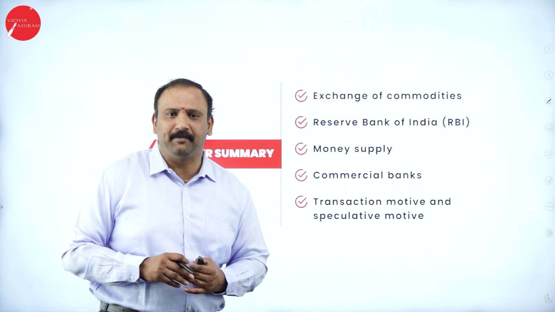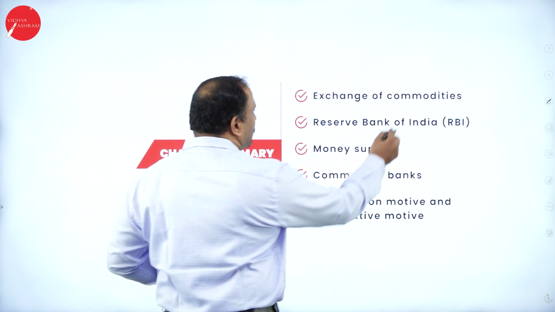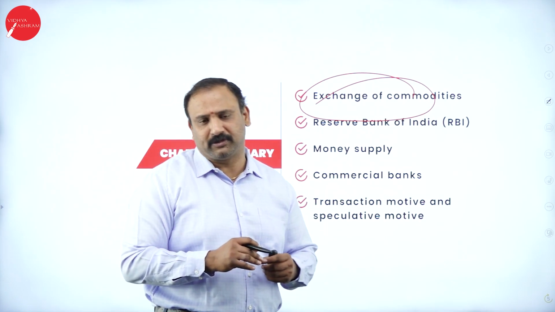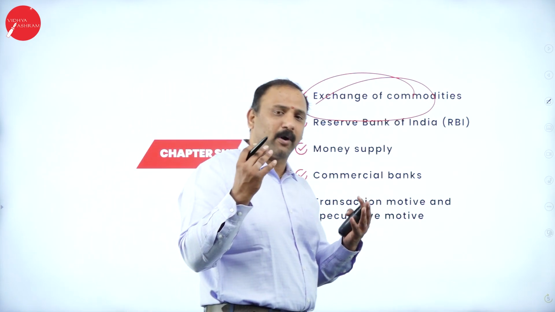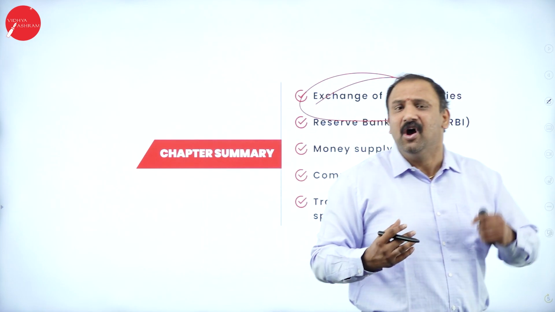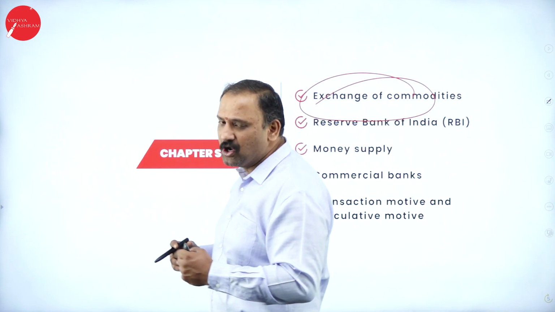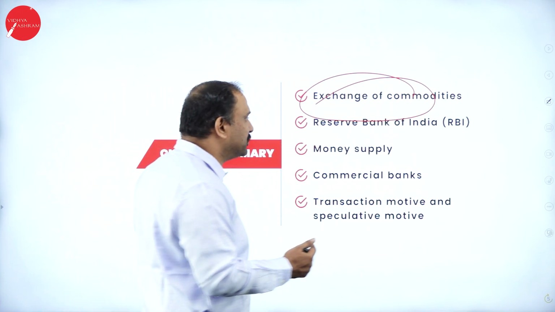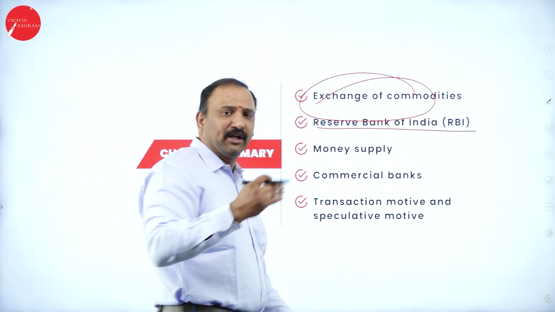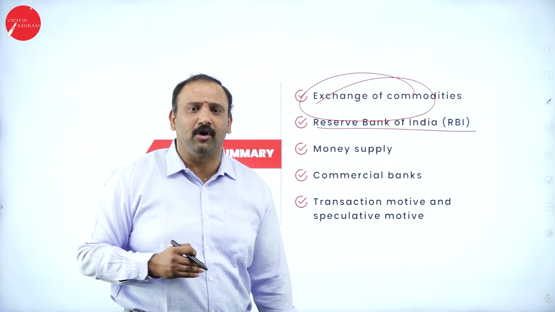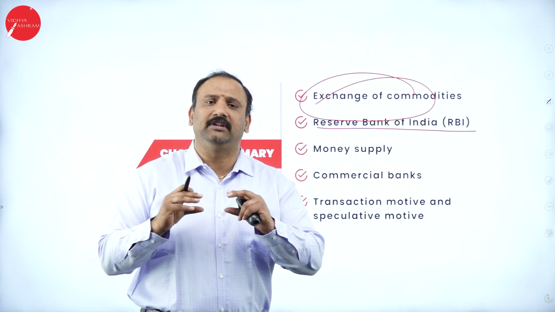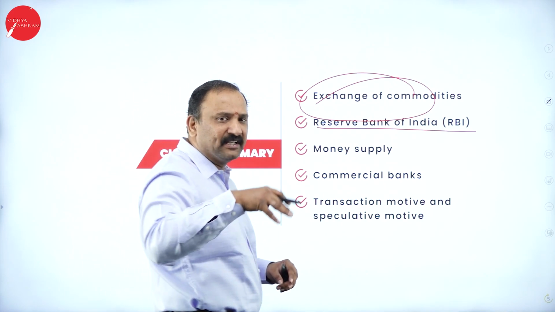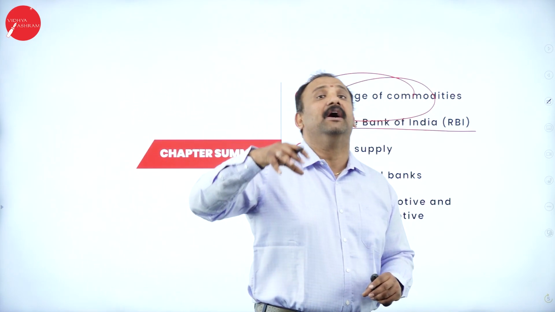Followed by the chapter summary, let me start with the exchange of commodities. We were all in the barter system ages before. The reason is that we did not have a proper currency, a proper exchange system, or a controller of currencies altogether. But later, we started bringing into the picture the Reserve Bank of India, and as history progressed in terms of economics, we also came to know how the value of the rupee needs to be fixed, what is the value of the rupee, and every single aspect of the rupee started becoming an important part of our daily life.